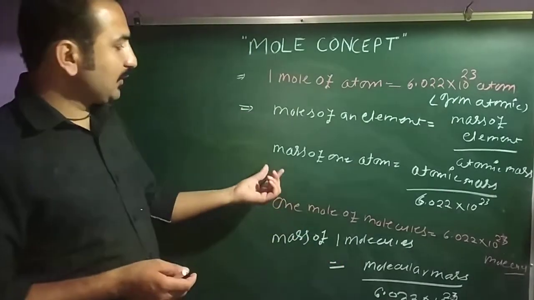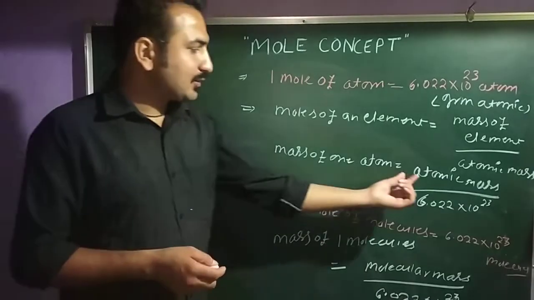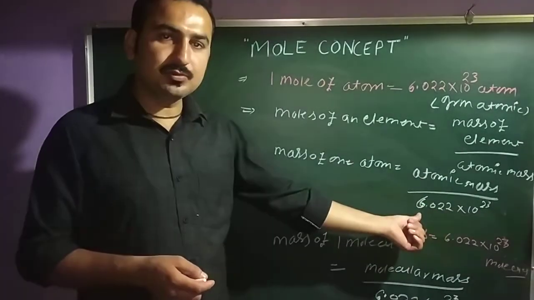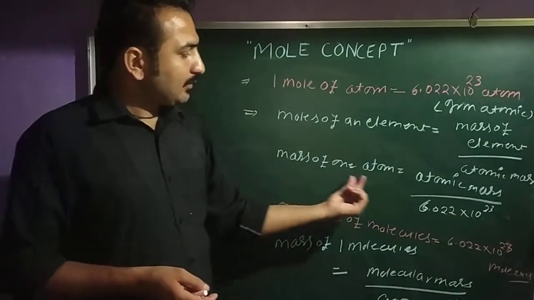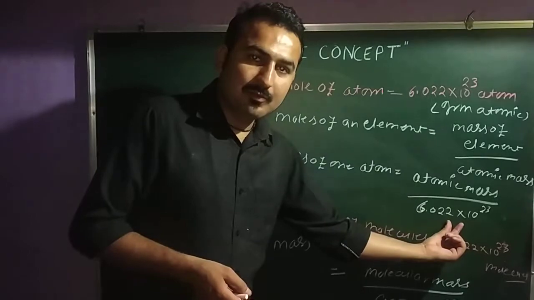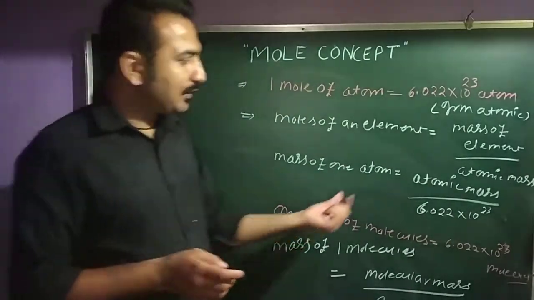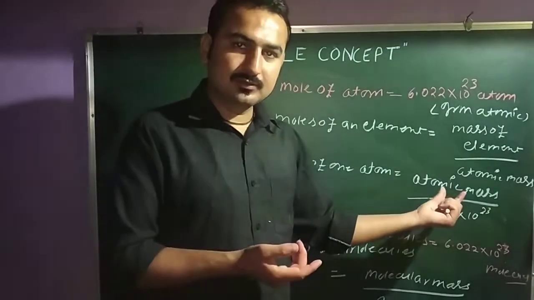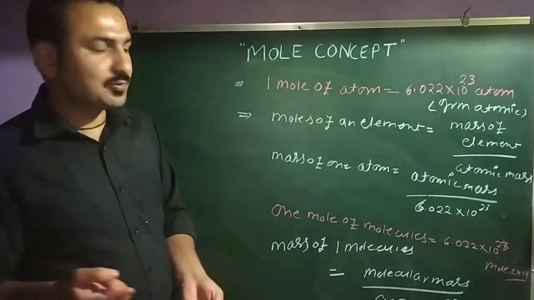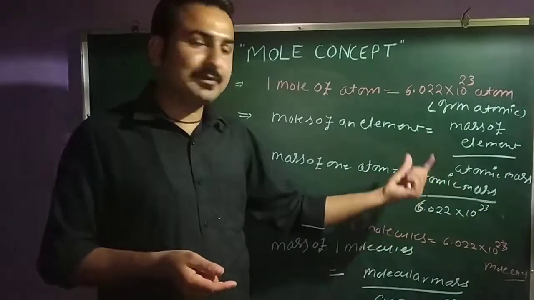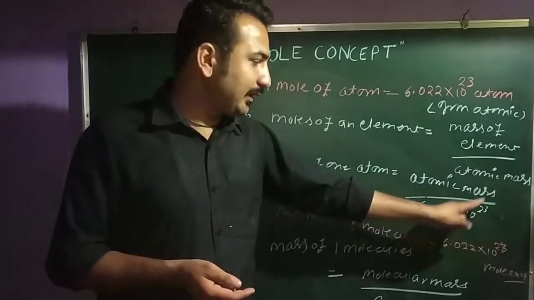Clear? Third, you have the mass of one atom. So atomic mass upon 6.022 × 10^23, that means the Avogadro number. Why? Because this is the Avogadro number for 1 mole, and you are calculating the mass of one atom. Suppose I told you I have 1 atom of sodium. The mass of 1 atom of sodium is 23, that means we have the atomic mass upon 6.022 × 10^23.